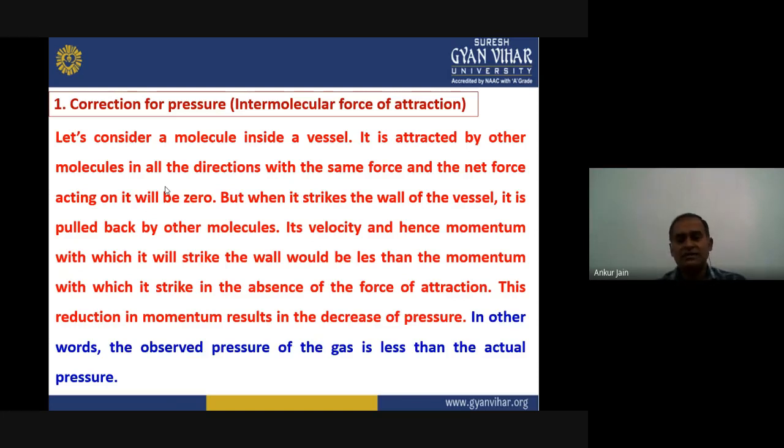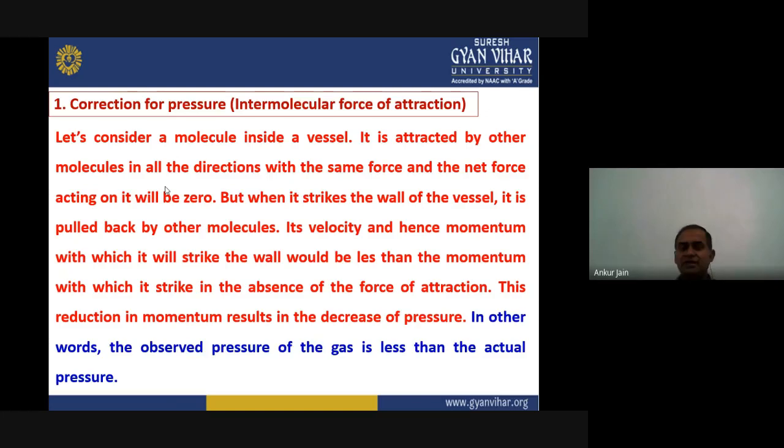So we are considering that it is attracted by other molecules in all the directions. Okay, and the forces acting on this is quite similar. Very same force is applied on this due to all the molecules in all the directions. So if the force is in all the directions and that is the same, the net force acting on it will be zero because it is applying in all the directions. So everything will be cancelled out. The effective force acting on it will be zero.